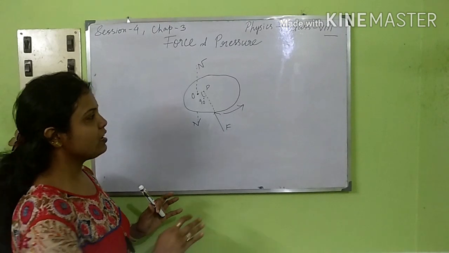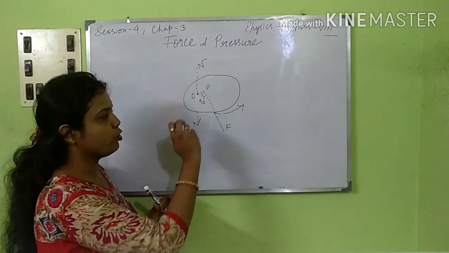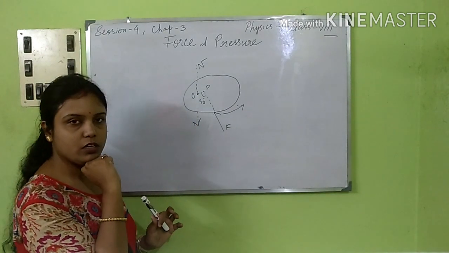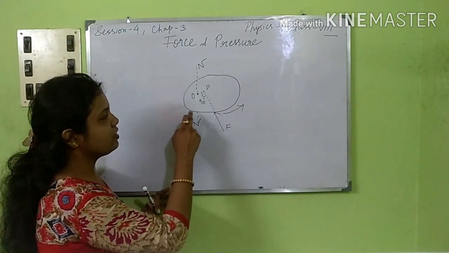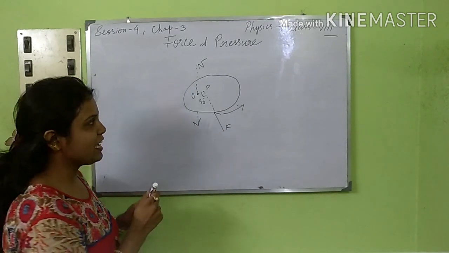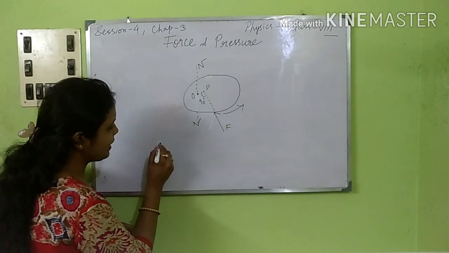Whenever I apply a force on the side of the rigid body, it starts moving in a particular direction. As it starts moving, it obviously moves through this pivoted point, taking that as the center, like this.